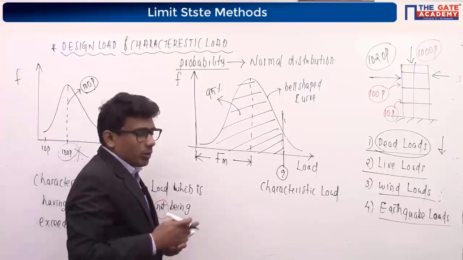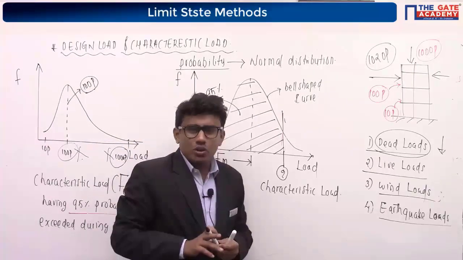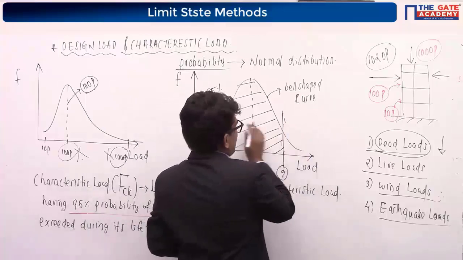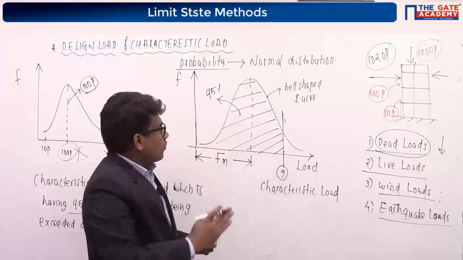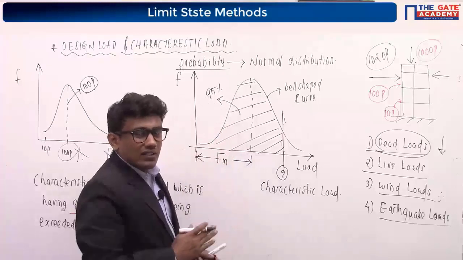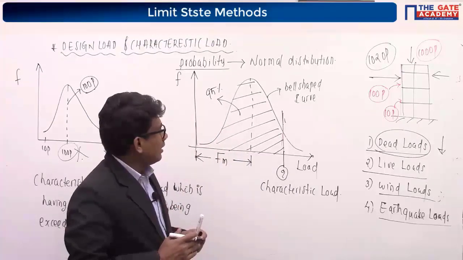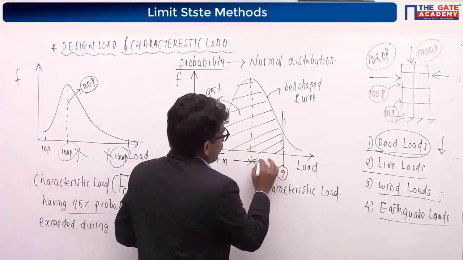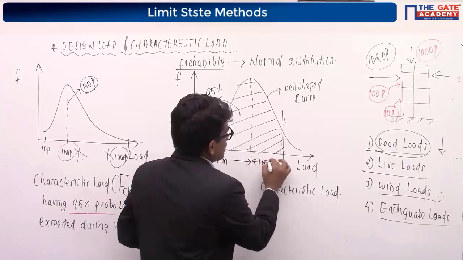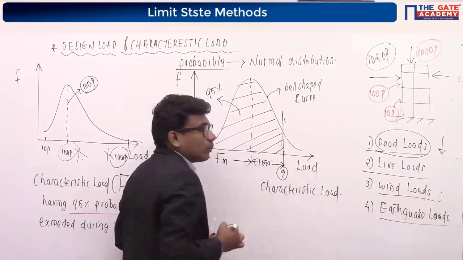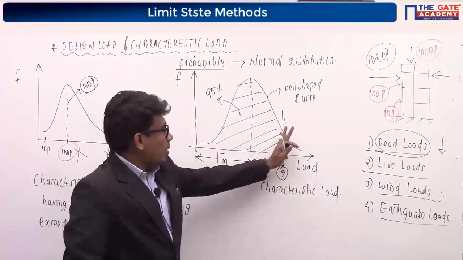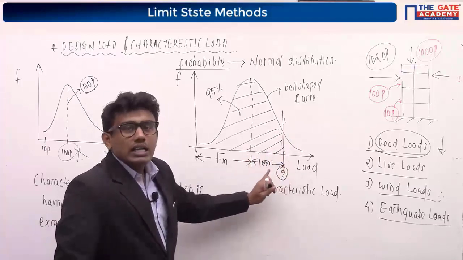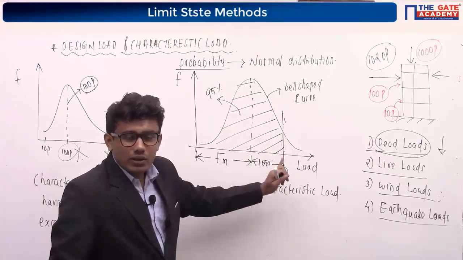You might have studied in the normal distribution, or otherwise you will study in future, that for 95% confidence level, the distance from the center to that point is around 1.65 sigma. This is a constant value.